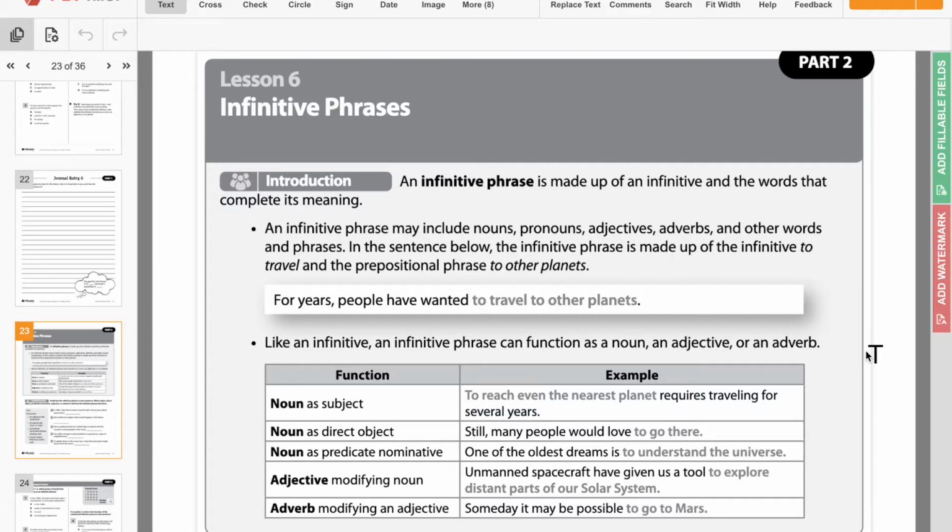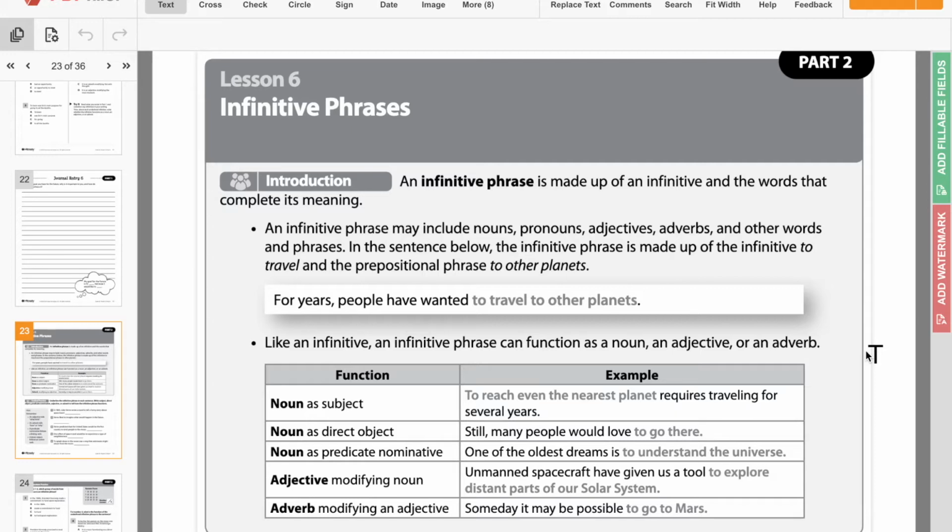So I always do these little question tricks for you guys. In this example, it says to travel to other planets. So you could say, to travel where? To other planets. That answers the question. So if we look at our functions here, you can do the same thing with all of these. You can ask where or why or when, that sort of thing.